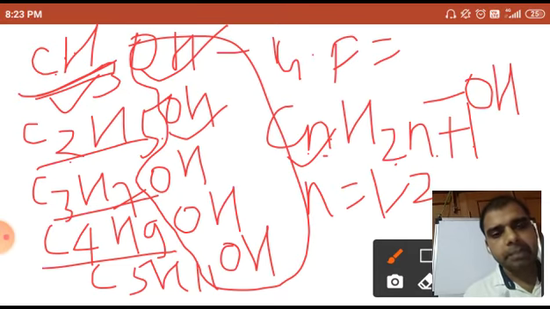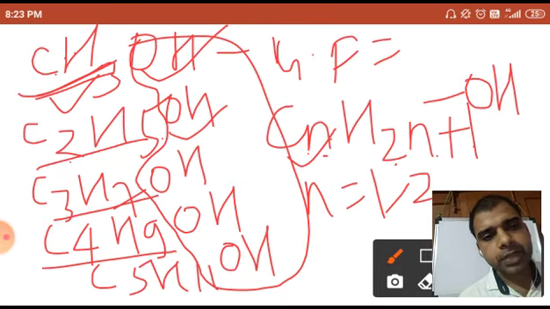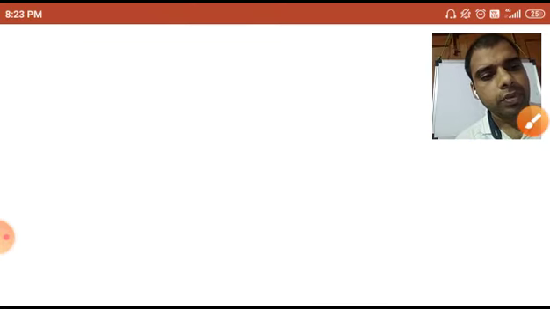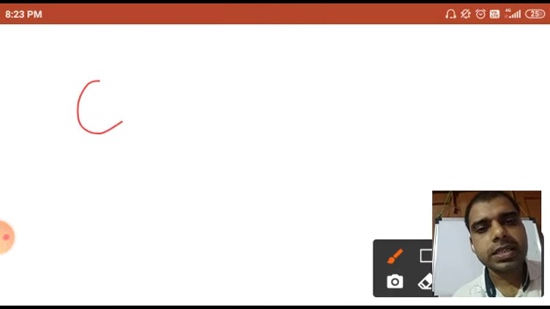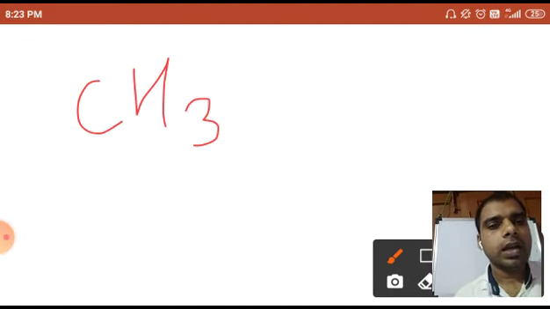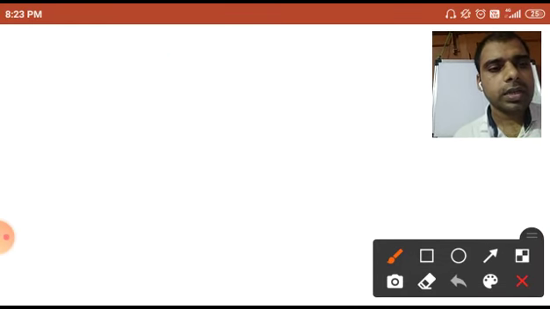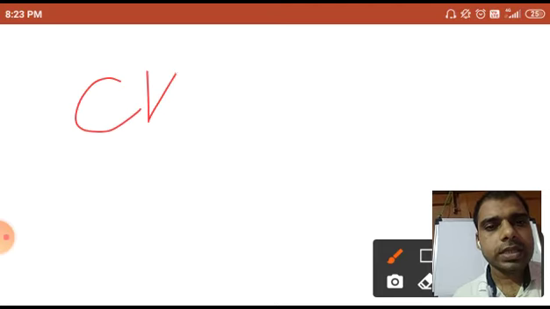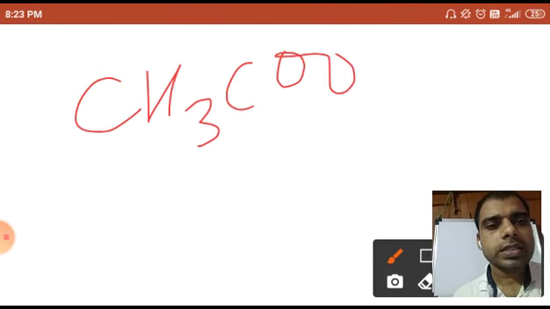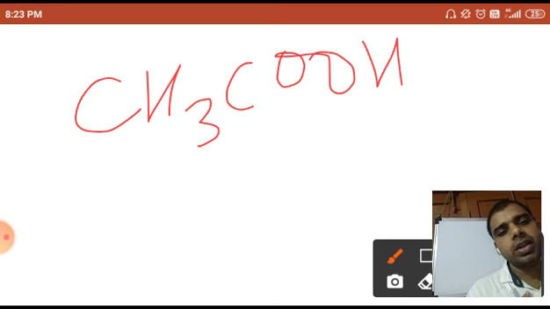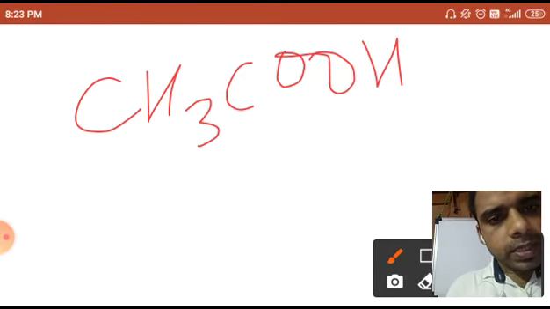It doesn't matter that for a functional group you cannot write a homologous series, but you must not touch the functional group. You can write for any acid, such as CH3COOH. Can I write the general formula for this one?